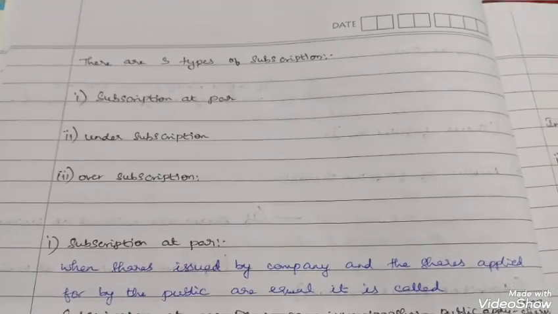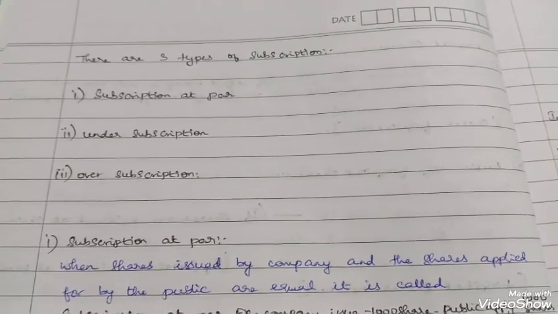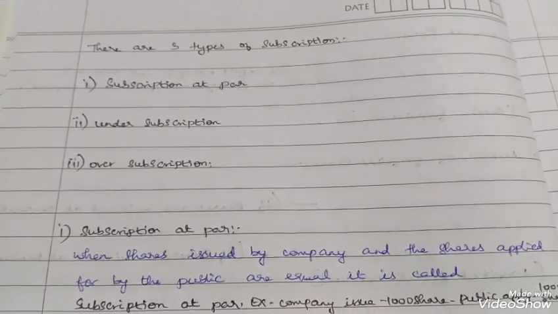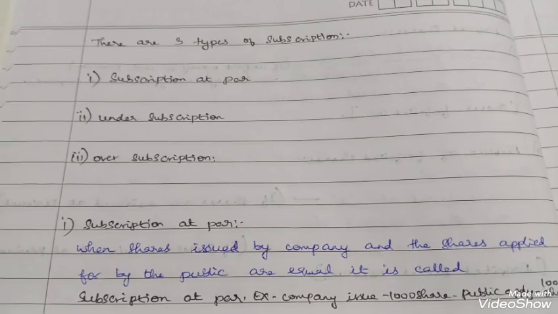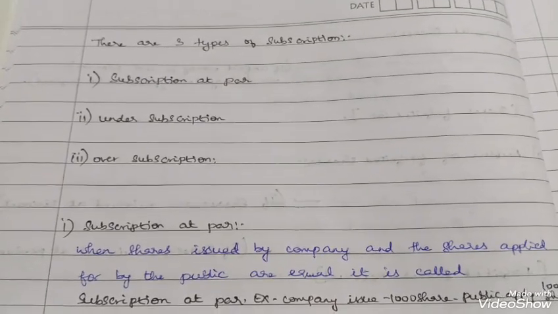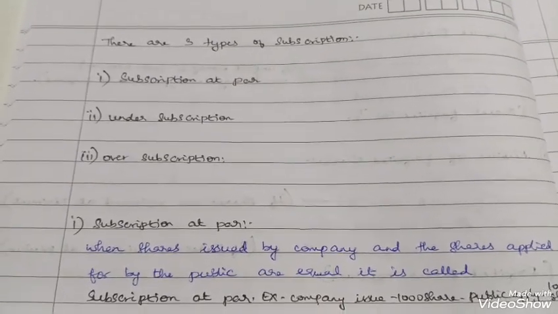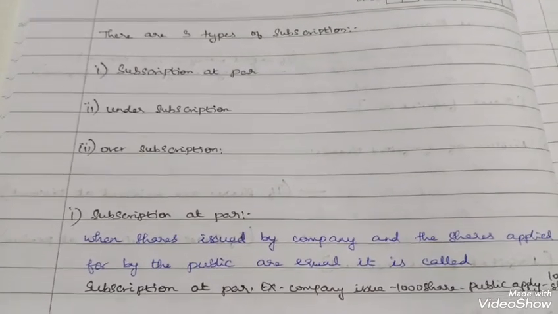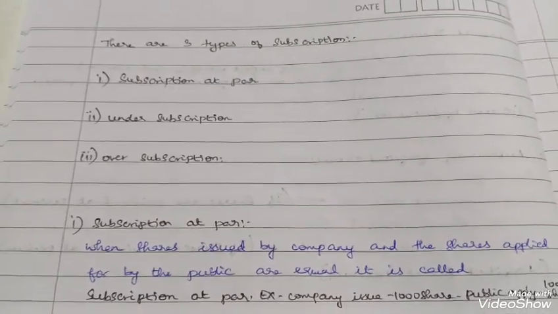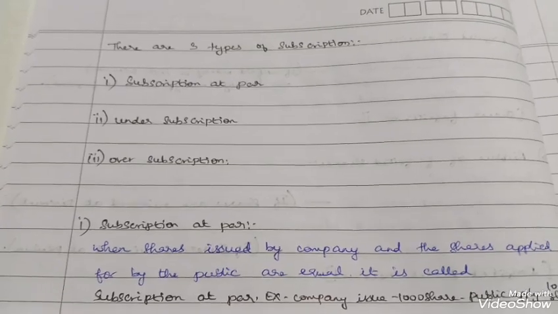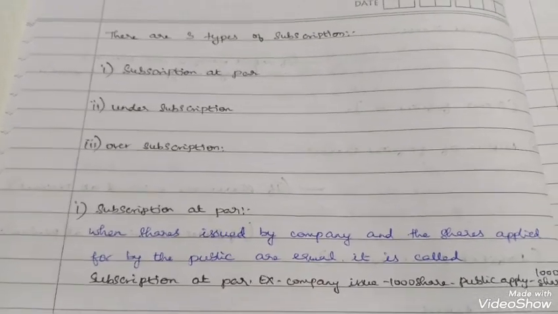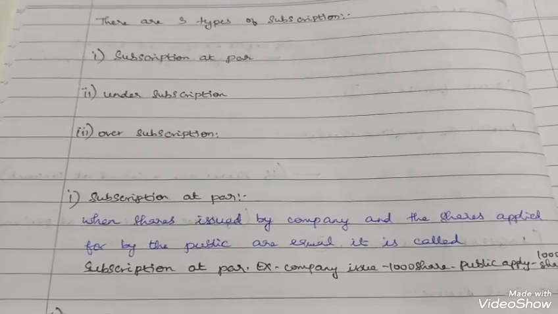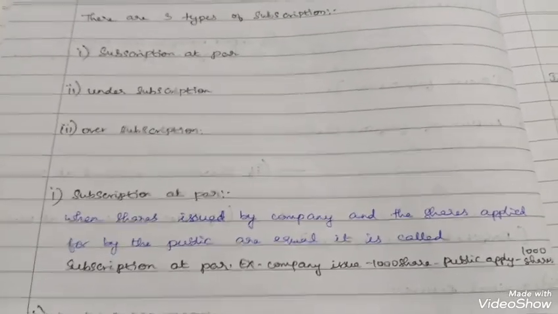Next, there are some basic concepts that I would like to tell you. In case of issue of shares or issue of debentures, there are three types of subscription, which will mostly come in issue of shares. They are subscription at par, under subscription and over subscription. Subscription at par means the company issues 1000 shares and the public subscribe for 1000 shares.